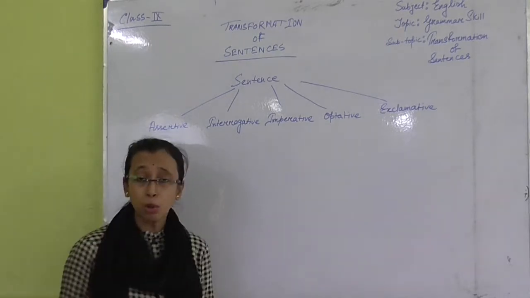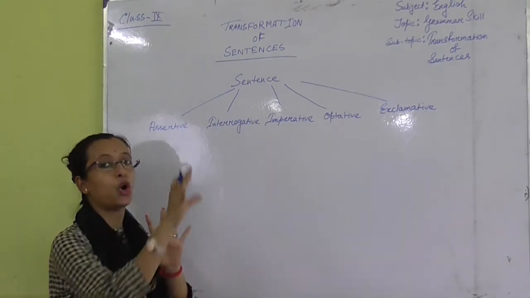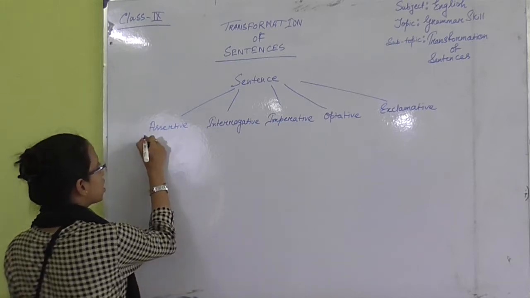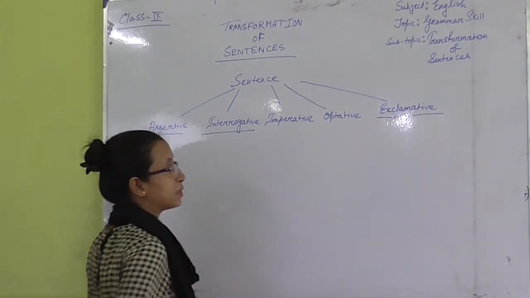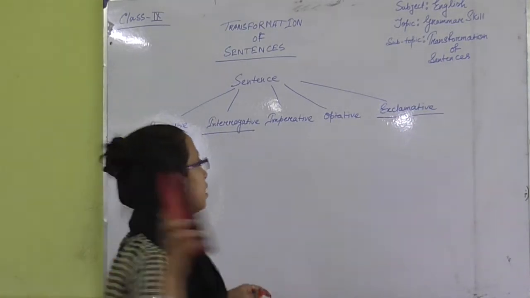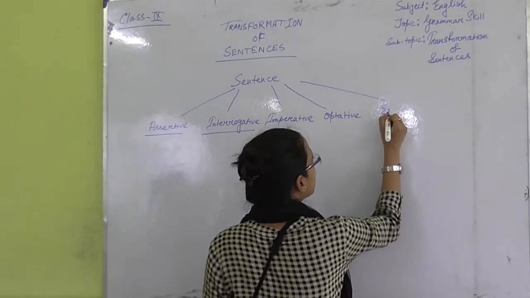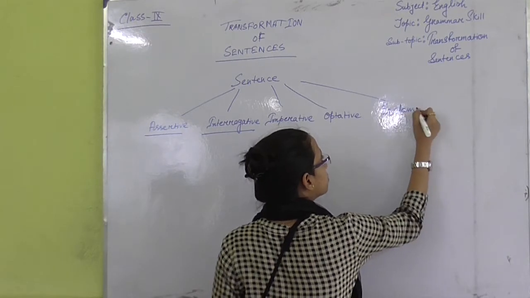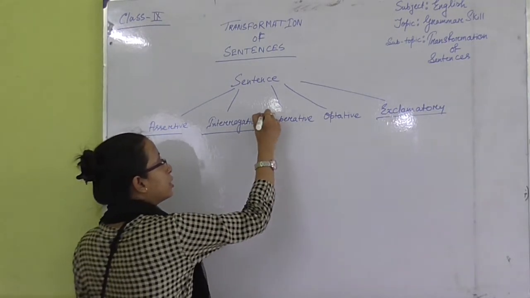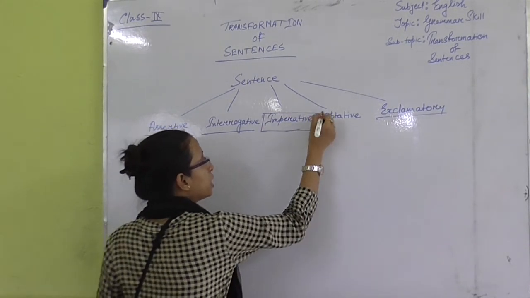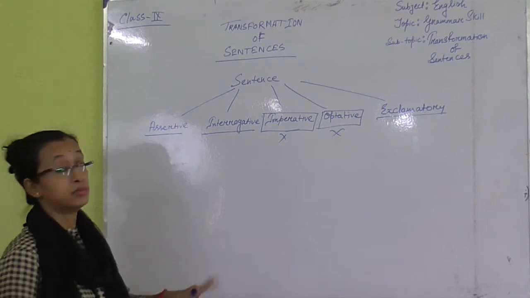Now, in our syllabus, we need to transform not all kinds of sentences, but mainly assertive, interrogative and exclamative. Actually, this is exclamatory sentence, so it is better to write down exclamatory sentence. These other two are not really necessary for transformation of sentences.